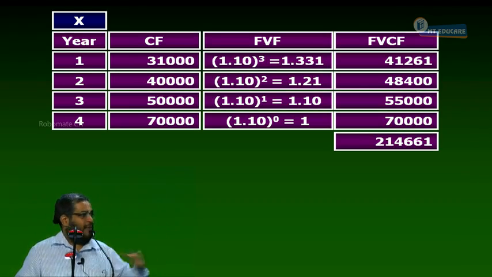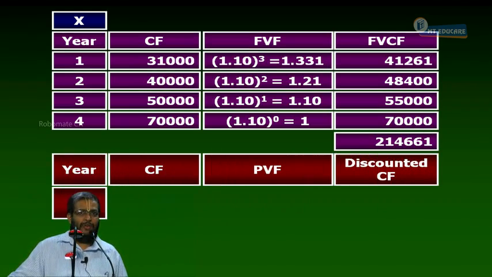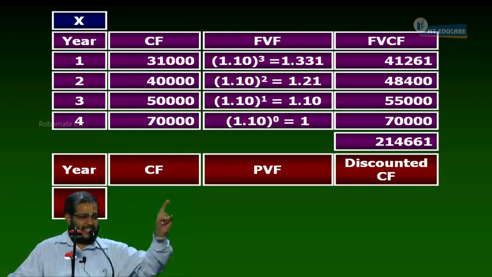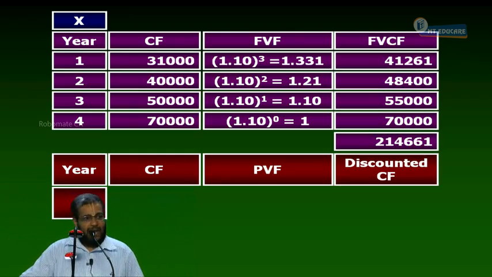So, for me, only one thing. In year 0, I invested 1,10,000. At the end of the 4th year, I have 2,14,661. I know only two things: how much I invested, 1,10,000.